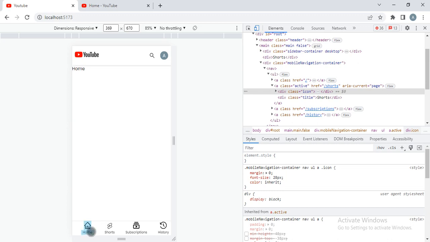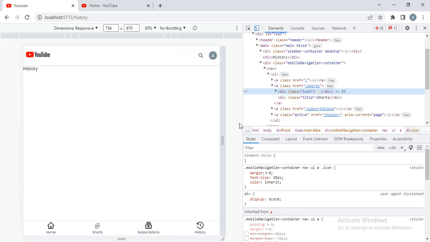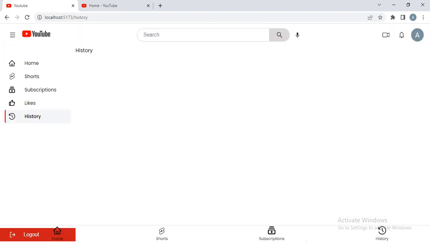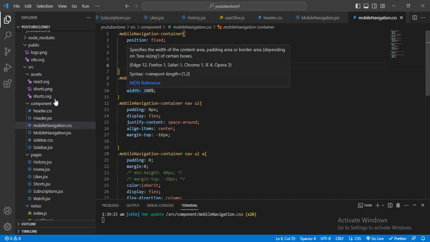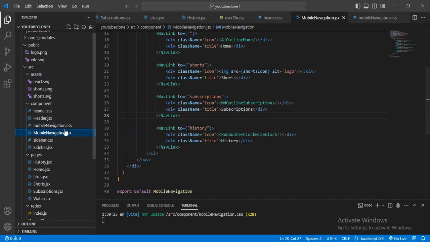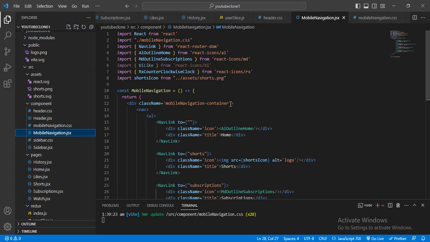Okay, now everything is working properly, and our mobile navigation bar is also done. And this mobile navigation bar should display only on mobile, like when I go to desktop, then also this displays. For that here I will add one class, mobile.